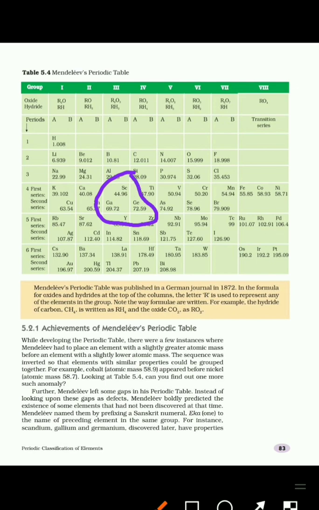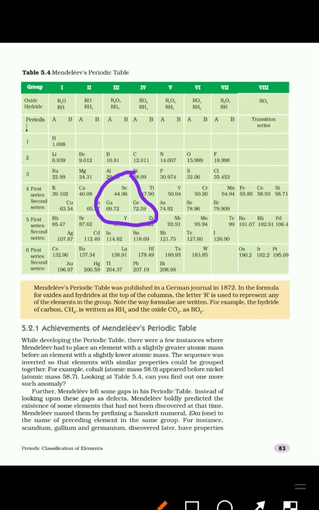Scandium, gallium and germanium were discovered later, and have similar properties to eka boron, eka aluminium and eka silicon respectively. So scandium is eka boron, gallium is eka aluminium, germanium is eka silicon.